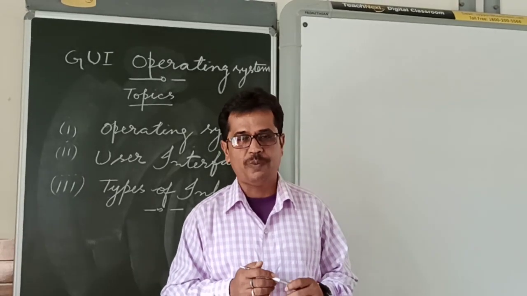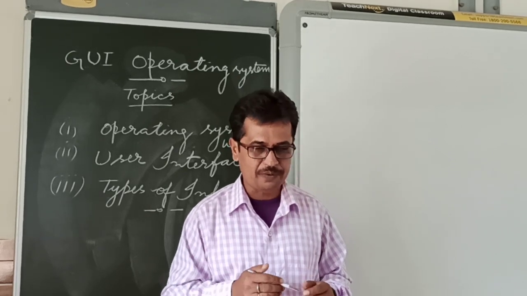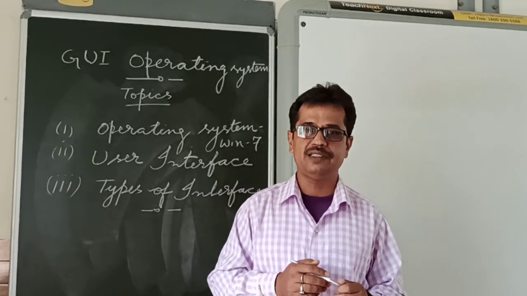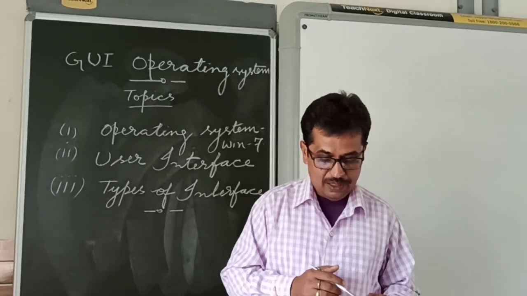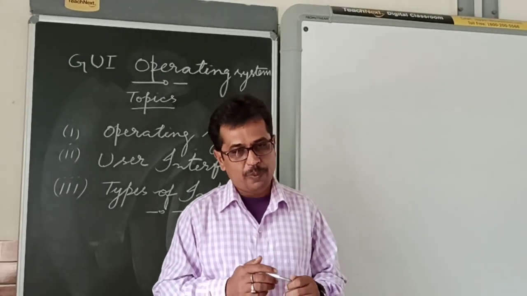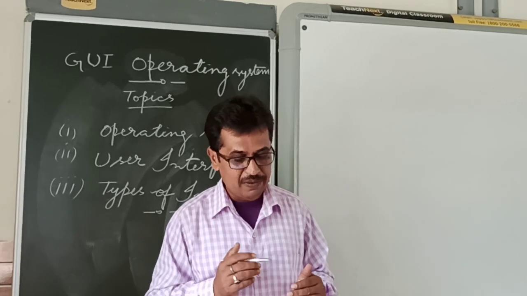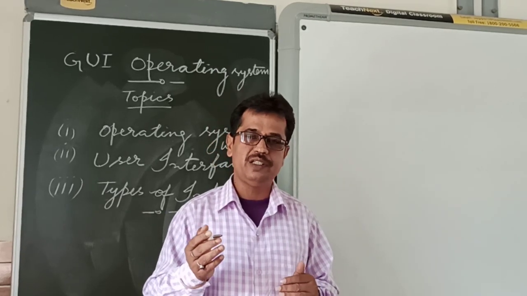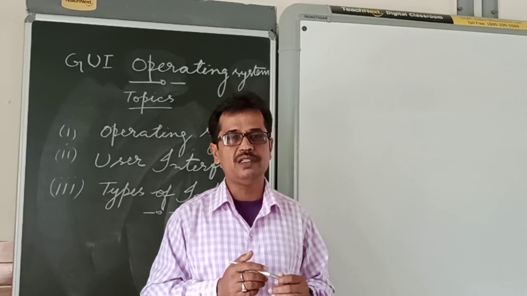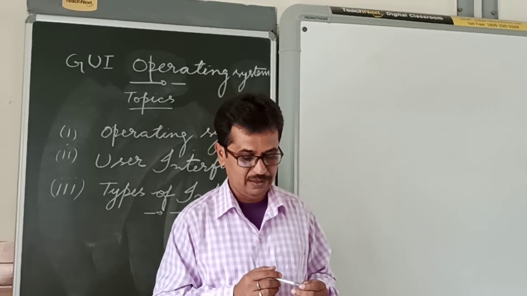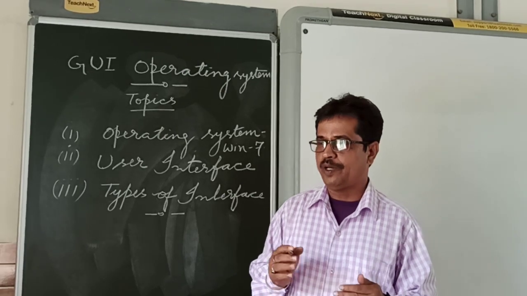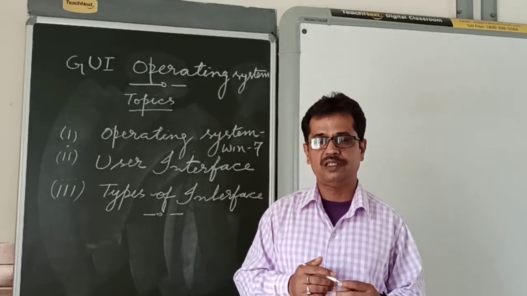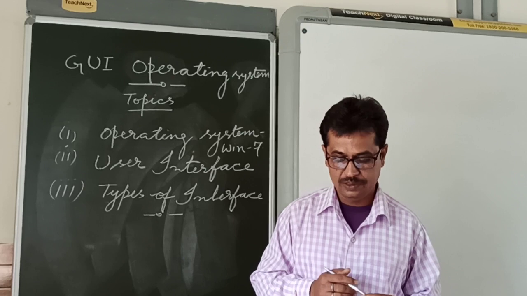Again, operating system is a system software which acts as an interface between user and computer. It allows us to communicate with the computer without knowing the computer language. That is why operating system is the most important software for a computer.